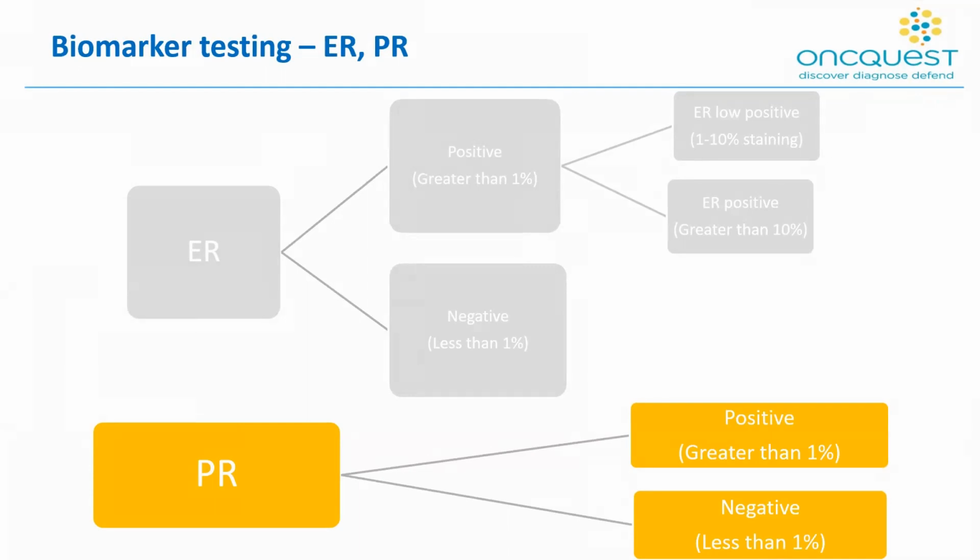But recently there has been a shift in that tumors with 1 to 10% positivity are now called ER low positive, and it's based on the finding that some studies have indicated that they have more similarity with ER negative tumors, and the prognosis and responsiveness to therapy is variable in these cases. But PR is still the same. Greater than 1% is positive, less than 1% is negative.